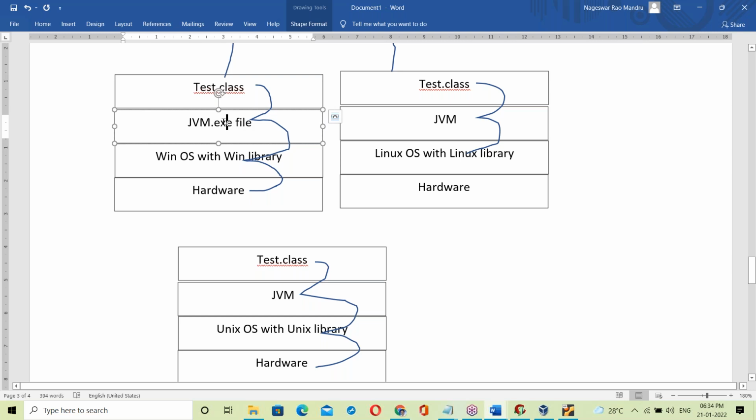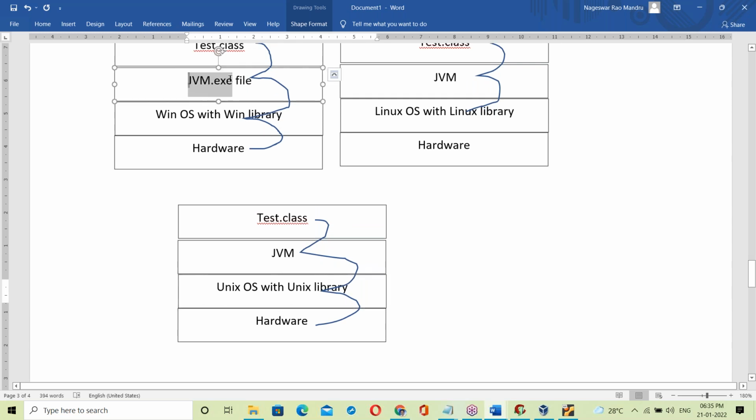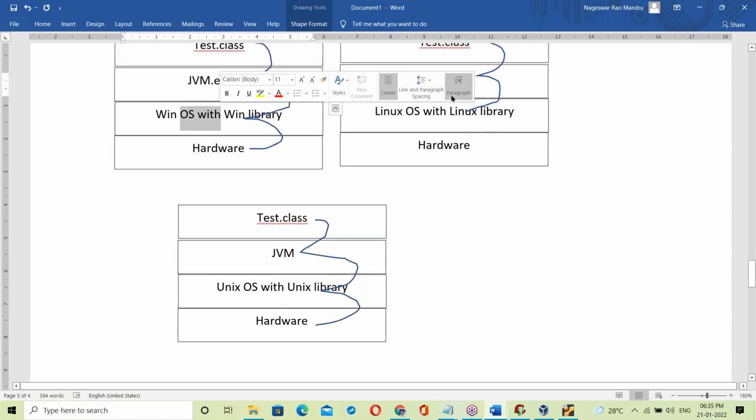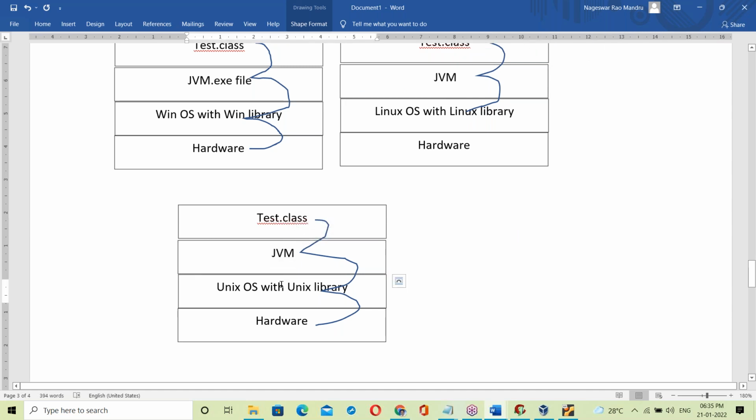C++ exe file. JVM is OS dependent. JVM for Windows OS, JVM for Linux OS, JVM for Unix OS. Different JVMs are developed for the different operating systems. Windows JVM can understand Windows OS, Linux JVM can understand Linux OS, Unix JVM can understand Unix OS. Yes, it has to understand the OS. Otherwise, how can it link?